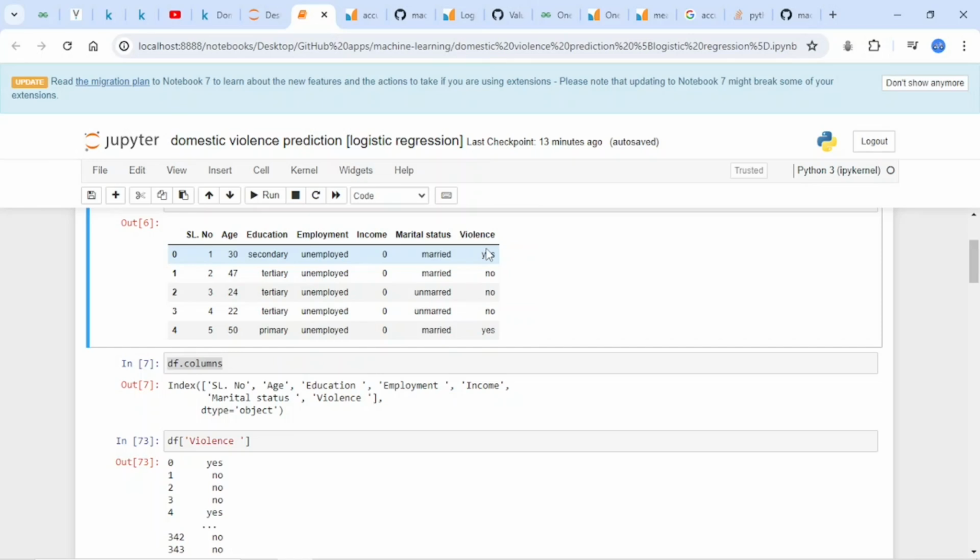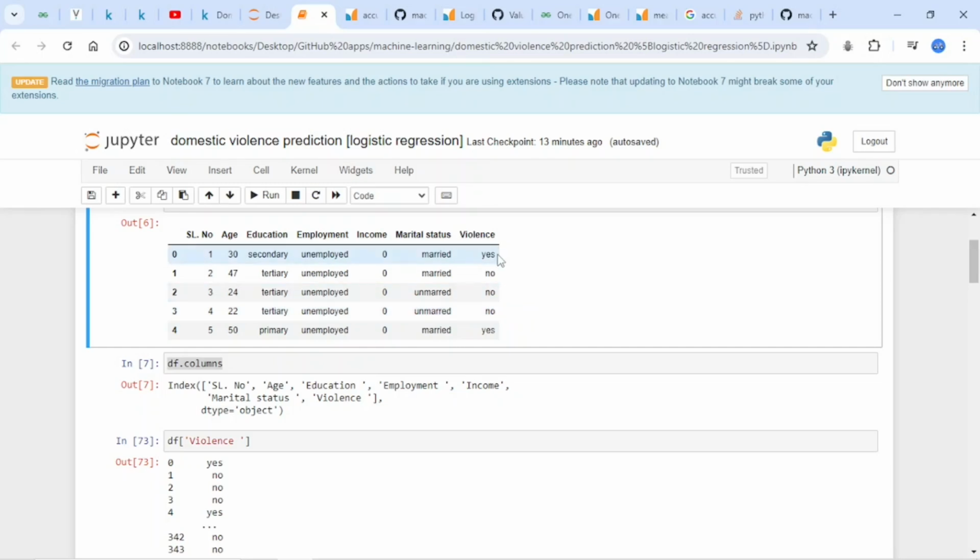So if you break violence into two columns, you can have violence underscore no, and then for the first one it will be 0, the second one it will be 1, the third one it will be 1. Where there is 1, it's a no. Where there is 0, it's a yes. That's what we are doing.